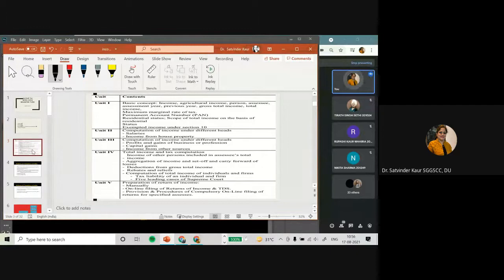But now, because it has been introduced into the semester system and things are more challenging, they have reduced the syllabus and made it very comfortable. So the first unit is of the basic concepts. If we talk about the basic idea of why we have to study this paper, it is that it will equip us with all the provisions of the law with respect to computation of the tax liability.